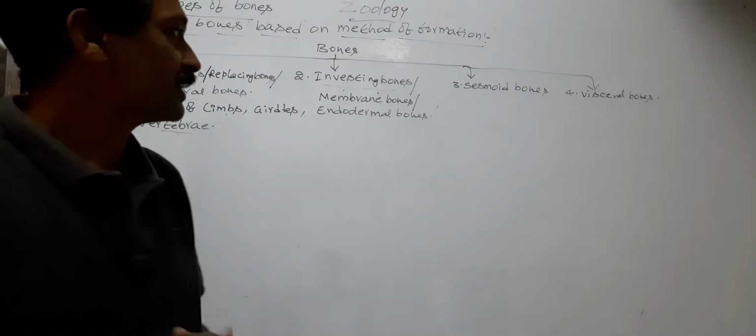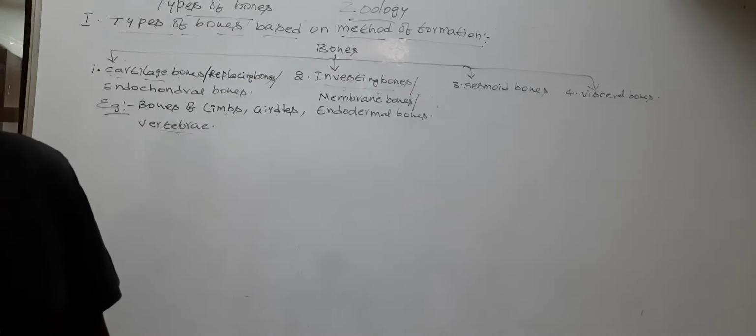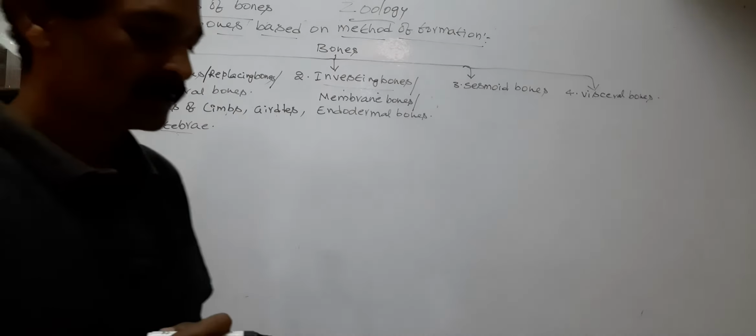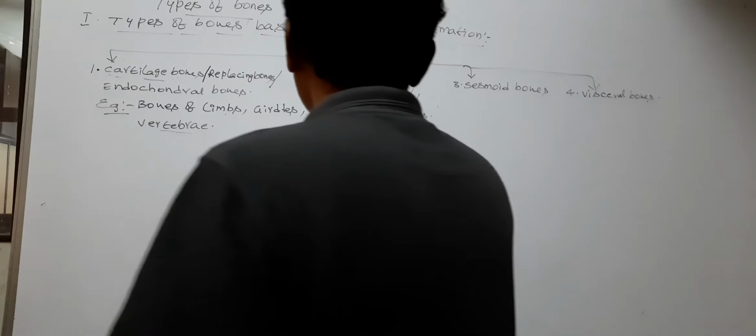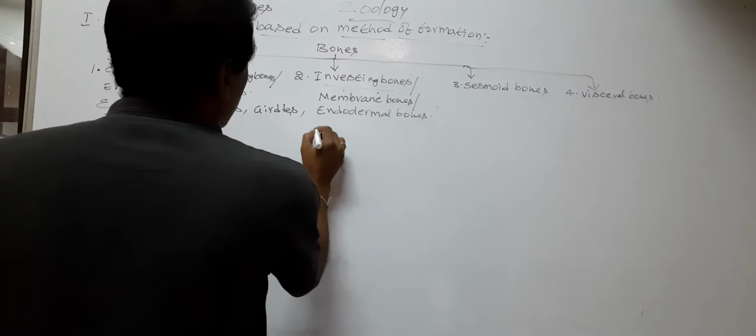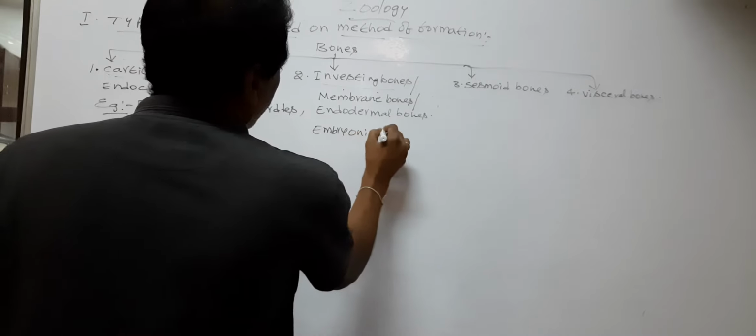So, what are investing bones, or membrane bones, or endodermal bones? The bones which are formed by ossification within the embryonic mesenchyme.